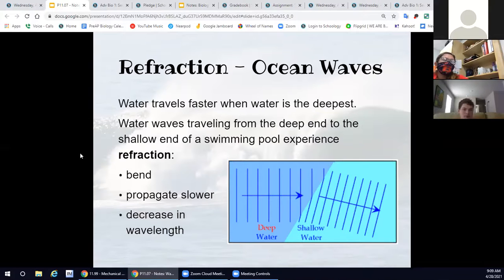They're going to decrease in wavelength, they're going to bend, and they're going to move slower. That's why when the waves come to you, when you're on the beach, your toes are in the sand, the water's hitting you. Yes, waves might be harsh, but they're not as harsh as if you were in the actual deep end of the ocean where the boats and the surfers are. Those water waves are a lot faster.